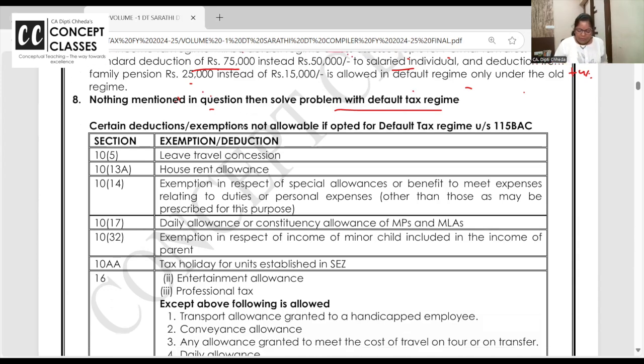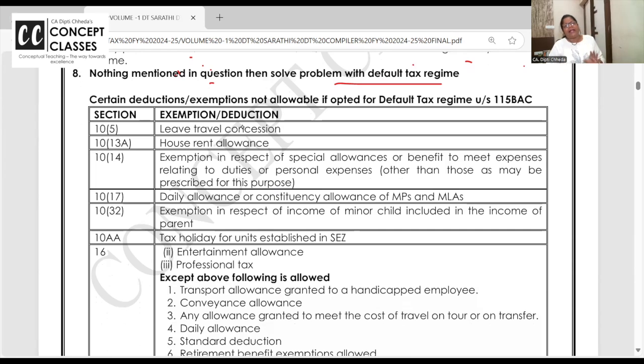Chalo. What you will not get if you file your return in default tax regime. Leave travel concession, 4 calendar years, may 2 visit and all that, not allowed. HRA allowance: rent paid minus 10% of salary, 40 or 50%, that is not allowed. So if you go for default tax regime, full house rent allowance is taxable.